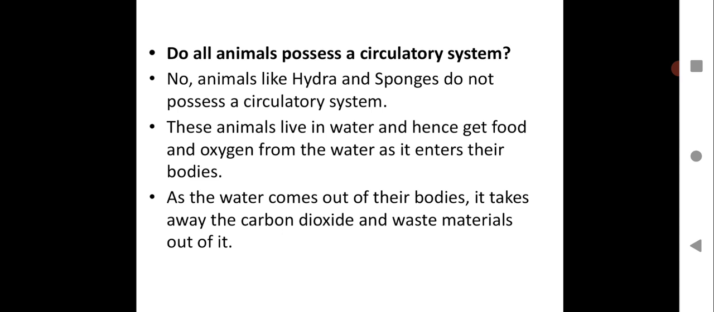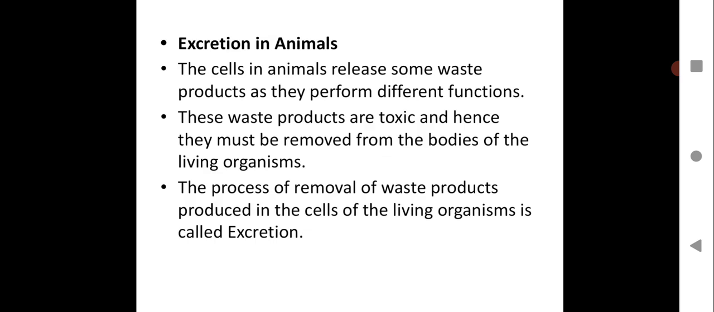These are the exceptional cases where animals do not have a proper circulatory system as other multicellular organisms do. They have a different system. They live in water, and water becomes a means of transportation of food and oxygen which enters their body, and the water also helps in giving out waste from the body. So you just need to note this conceptual question here. Please take this down. Now let us see excretion in animals.